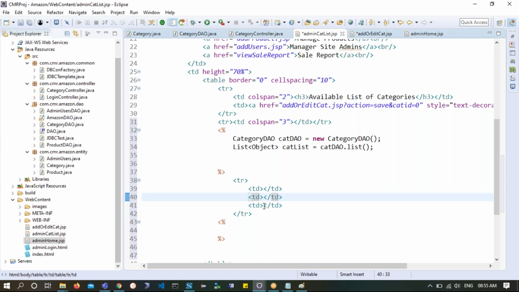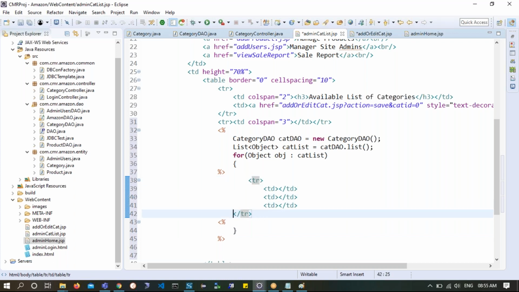So here I will show edit, here I will show delete, and here I will show the category name. So for each object available, obj, in catList. This is what I want to do. Now you can see within this for loop I am writing this tr and td kind of stuff.